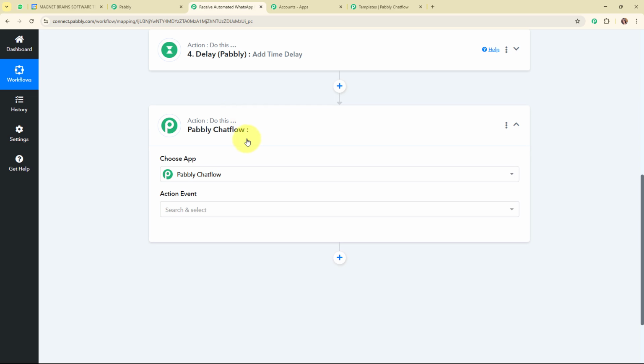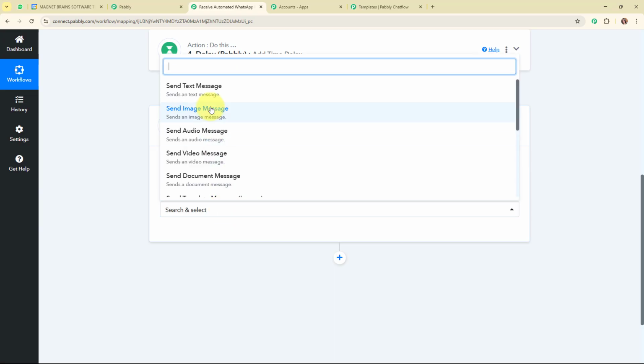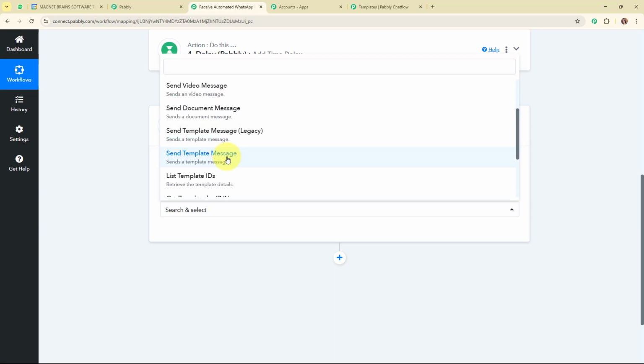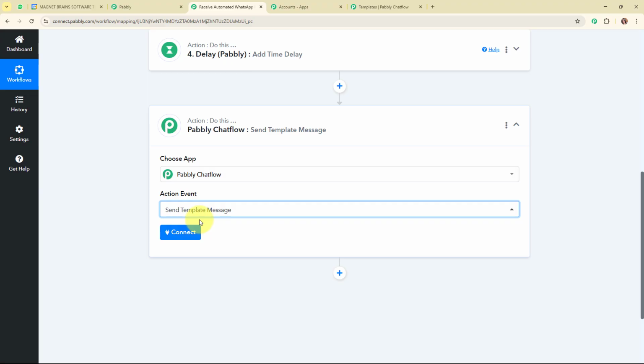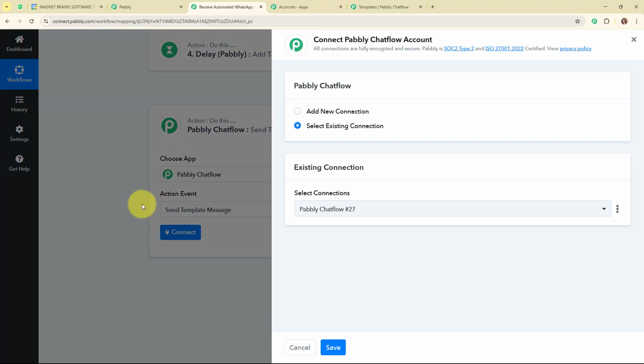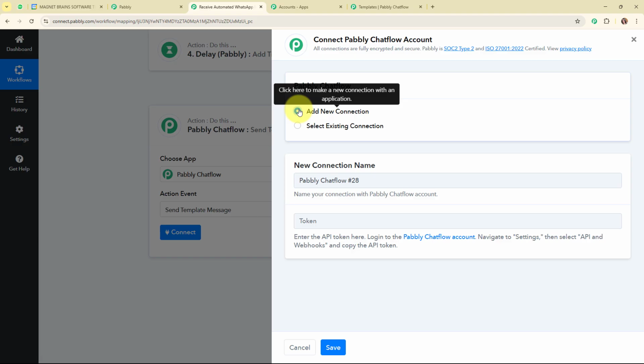Now here in this action step, I'm going to select my action application as Pabbly Chatflow, and I'm going to select my action event as Send Template Message, because in this particular case I'm going to send the template message as a reminder message on my WhatsApp. Alright, so now to connect my Pabbly Chatflow with Pabbly Connect, I'm going to click on Connect. Again, to build a new connection, I'm going to select Add a New Connection. If your Pabbly Chatflow account is already connected with Pabbly Connect, then you can click on Select Existing Connection.